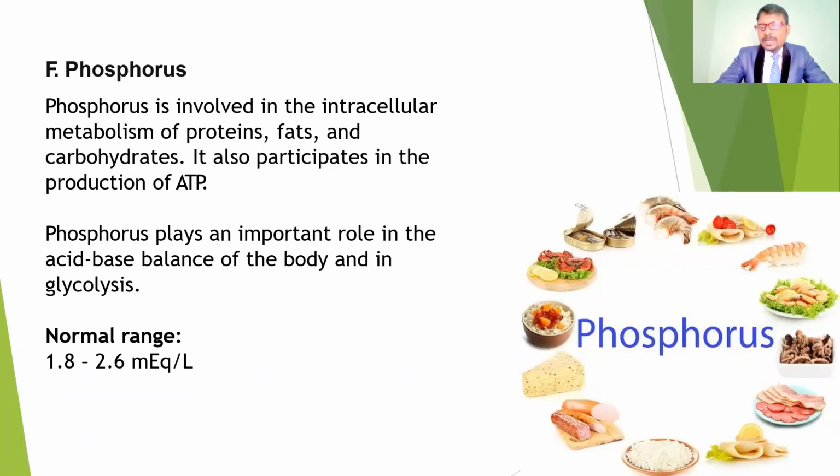Without ATP, that is, production of energy, nothing works. So these things play an important role in the acid-base balance and also glycolysis. The normal range is 1.8 to 2.6 milliequivalents per liter. So this is the normal range.